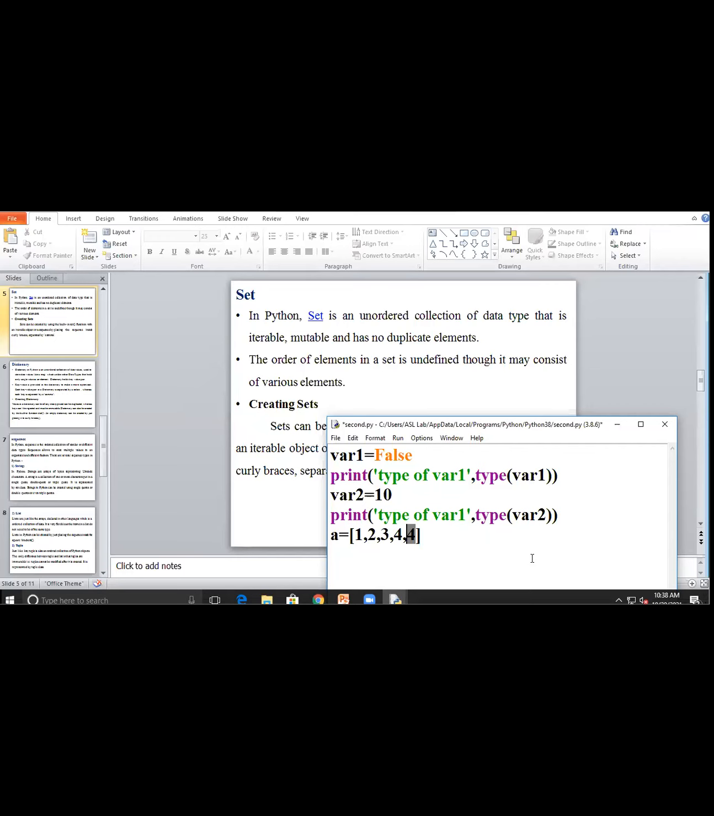Hello, may I be audible to all? May I be audible? Hello. Yes, ma'am. Tell me, what is mutable? Can anyone tell what is mutable? You know what is mute and what is unmute. And unmute means what?